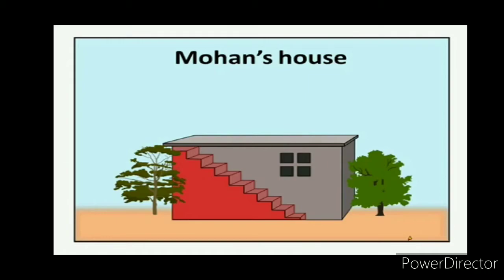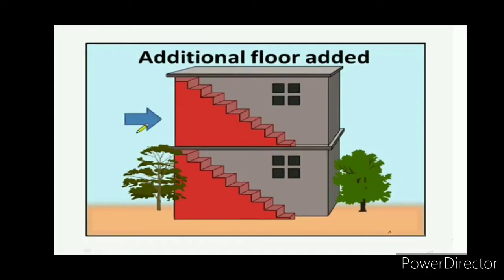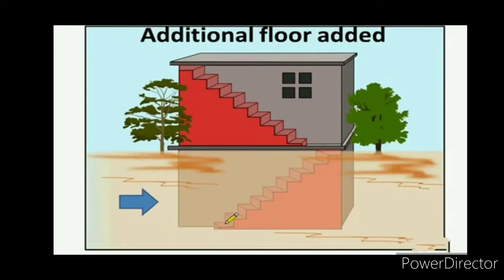This is Mohan's house, which is single floored on the ground level. Now he wants more rooms. For that he needs to add another floor to the house. How can he do it? This is the way he could add one more floor on the top of the existing floor. And there is one more way to do it. How? Let us see. Instead of adding on the top, he could also add one floor below the existing floor.